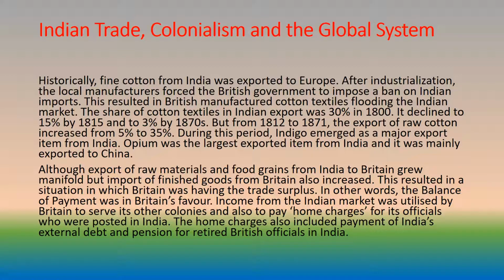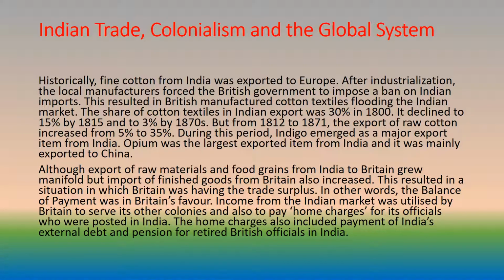Indian trade, colonialism, and the global system. Historically, fine cotton from India was exported to Europe. After industrialization, the local manufacturers forced the British government to impose a ban on Indian imports. This resulted in British-manufactured cotton textiles flooding the Indian market. The share of cotton textiles in Indian exports was 30% in 1800. It declined to 15% by 1815 and to 3% by the 1870s. But from 1812 to 1871, the export of raw cotton increased from 5% to 35%.